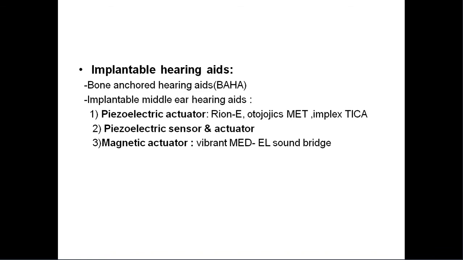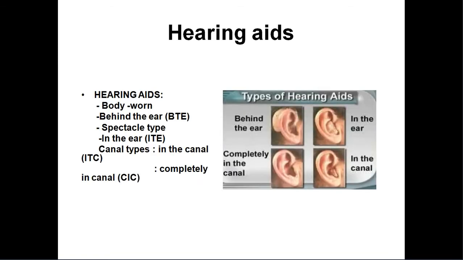So bone conduction hearing aids, BAHA, that is bone anchored hearing aids, and completely middle ear implantable hearing aids. Those are the two types: piezoelectric and electromagnetic.